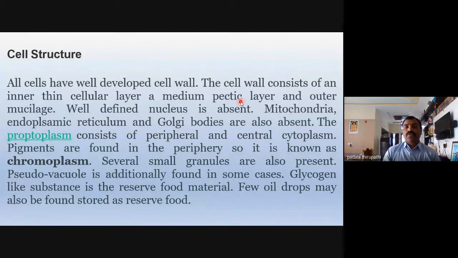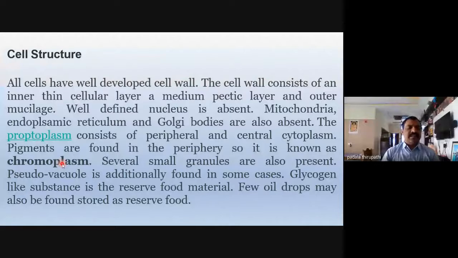Even membranous cell organelles like mitochondria, endoplasmic reticulum, Golgi apparatus, and plastids or chloroplasts are absent in these cells. Why? Because these cells belong to prokaryotic cells. And the protoplasm consists of a peripheral and a central cytoplasm. So peripheral chromoplasm and the central cytoplasm, that is centroplasm. And the pigments are found in the periphery, so it is known as chromoplasm.